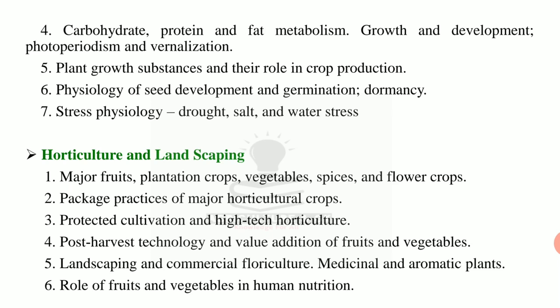Next comes horticulture and landscaping. Under this, first one is major fruits, plantation crops, vegetables, spices and flower crops. Second is package of practices of major horticultural crops. Third is protected cultivation and high-tech horticulture. Fourth is post-harvest technology and value addition of fruits and vegetables. Fifth point is landscaping and commercial floriculture, medicinal and aromatic plants. Sixth is role of fruits and vegetables in human nutrition.